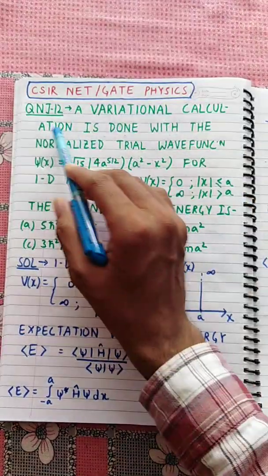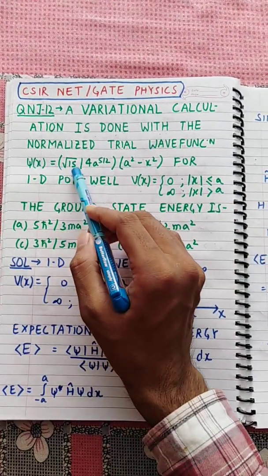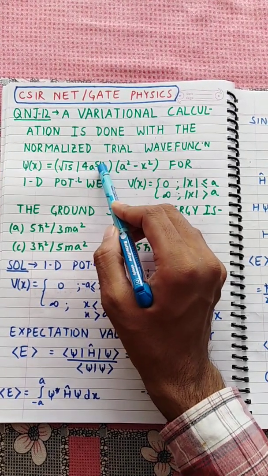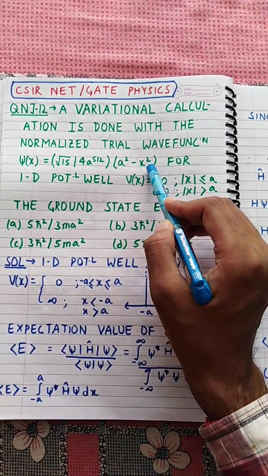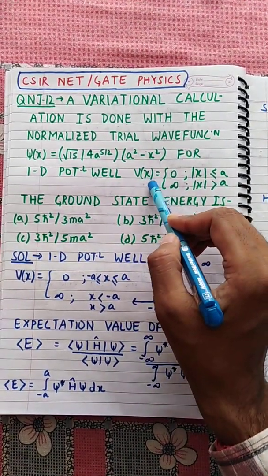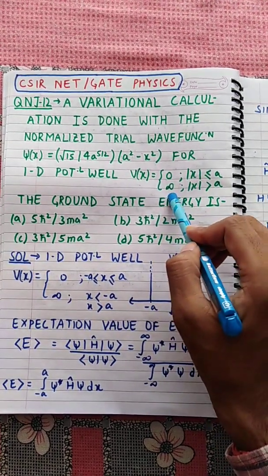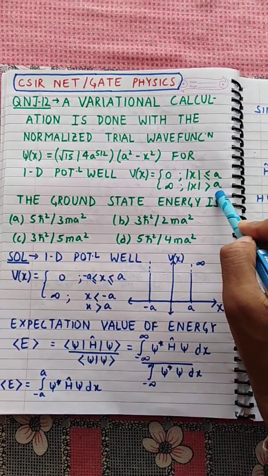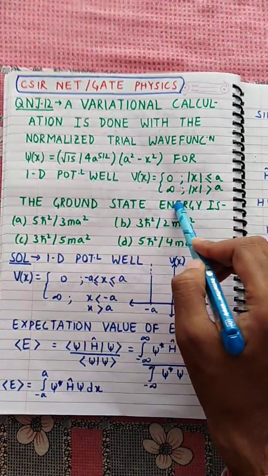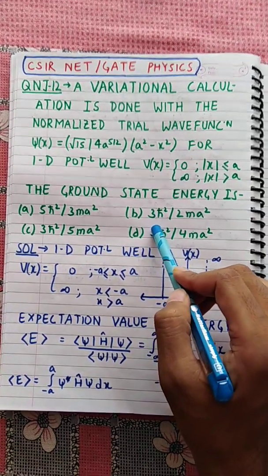A variational calculation is done with the normalized trial wave function psi of x equal to root 15 upon 4 times a to the power 5 by 2 into (a square minus x square) for a one-dimensional potential well, which is given by the expression V of x is equal to 0 when mod x is less than or equal to a, and V of x is infinite when mod x is greater than a. This is the one-dimensional potential well. The ground state energy is given by, here 4 options are given, we have to choose the correct option.